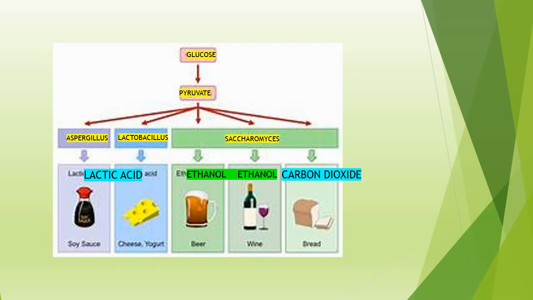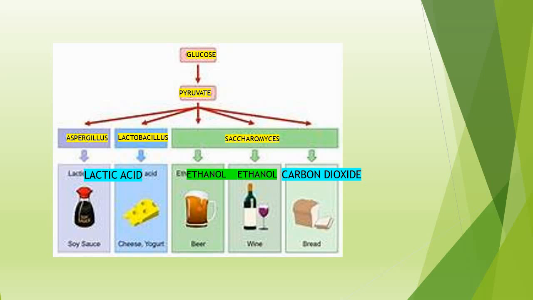If we look at the whole structure, glucose, which is the main carbohydrate, undergoes further breakdown. The first product is pyruvate, and from pyruvate it is converted into various products under anaerobic conditions. Pyruvate, by Aspergillus and Lactobacillus, which are again microorganisms, one a bacterium, Lactobacillus, and the other a fungus, Aspergillus, helps in the production of lactic acid.